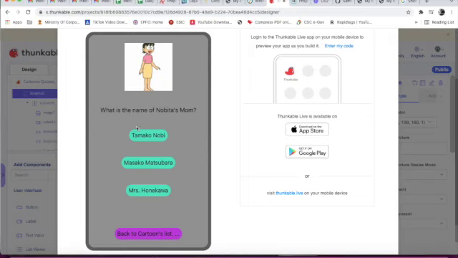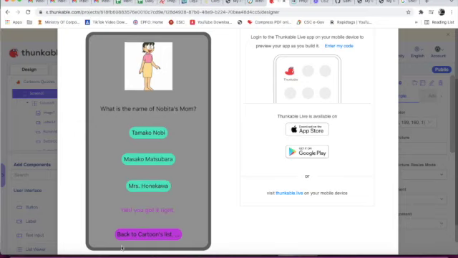Next quiz. What is the name of Nobita's mom? Tamako Nobi. Yeah, you got it right. Mrs. Honekawa. Oh, you are wrong. Better luck next time. Masako Matsubara. Oh, you are wrong. Better luck next time.